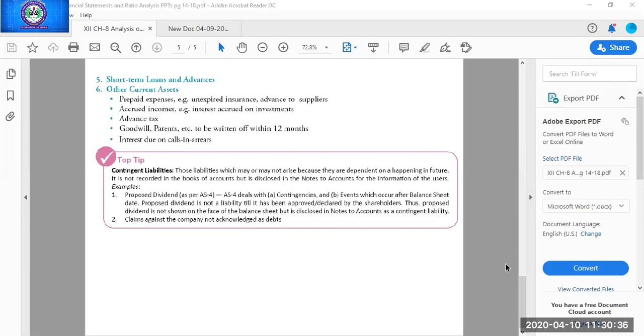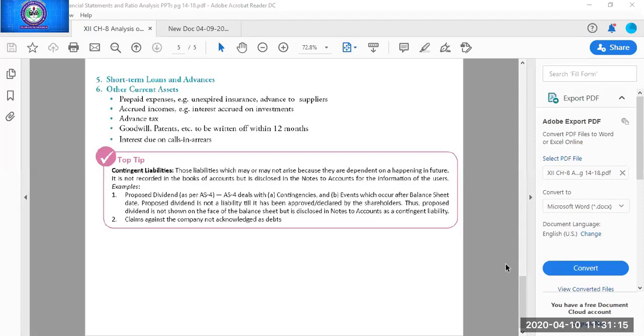Then one question may arise in your mind, what is the need of showing it? Why we are showing it outside the balance sheet? The answer is principle of full disclosure. As the business has to follow the principle of full disclosure, so each and every information which may affect the decision making of the outsiders, investors, lenders, bankers, we need to show in the books. If not possible to show inside the books, then we have to give all this information in form of notes or footnotes at the end of the financial statements.